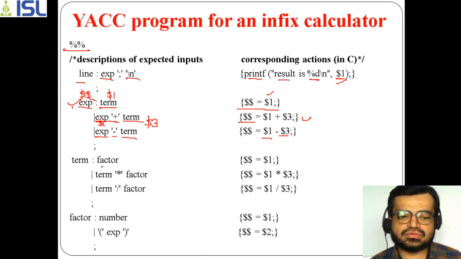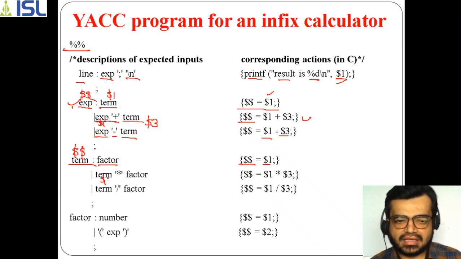In this one, term is the single left-hand side term. In the left-hand side term I told you to consider $$, and the right-hand side term as factor is only the first part, so we have to consider $1 here. Similarly, term into factor means $1, and this into means $2, and factor. So we are taking $1 into $3.